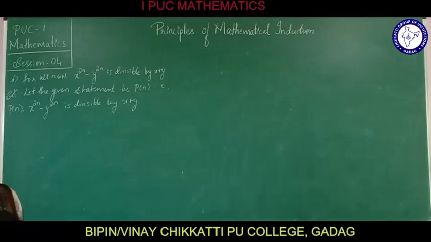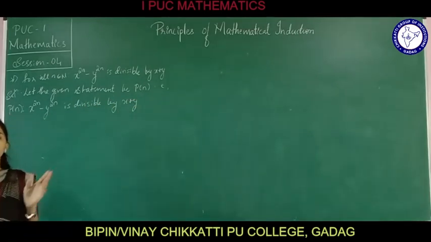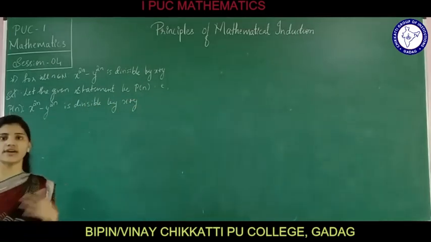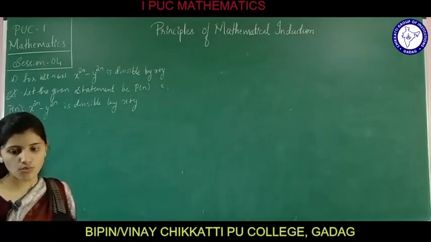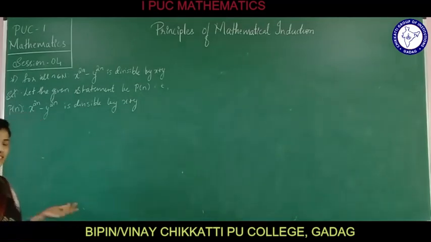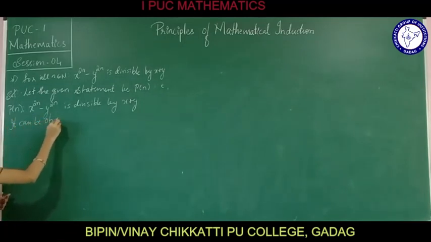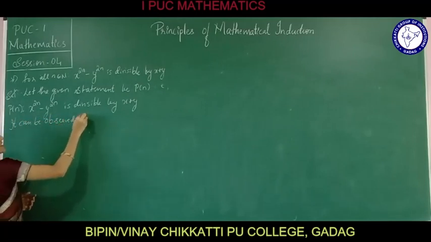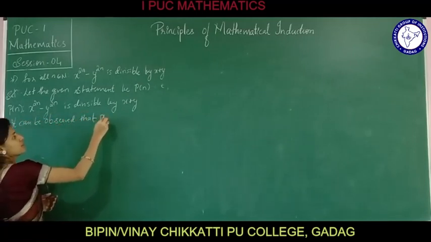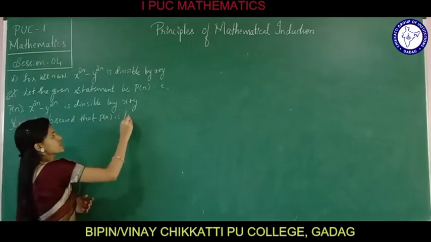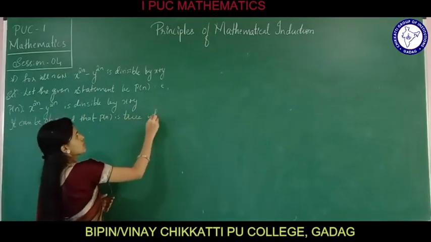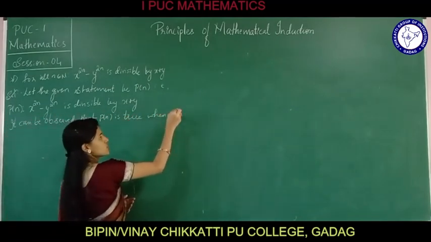So now it can be observed that p of n is true when n is equal to 1.